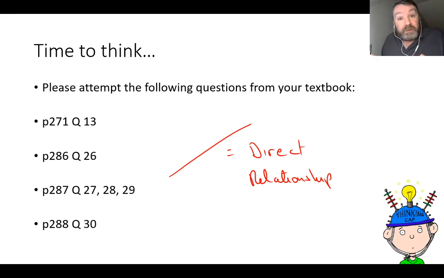So short lesson today. That's it. I want you to work on those questions: 271, 286, 287, 288. And then we'll come back the next day and move on to the cutting up of a line segment in a different ratio, or the breaking of a line segment into a given ratio, but we'll do that when we come back after these questions.